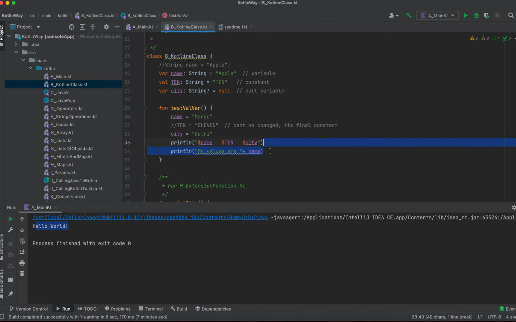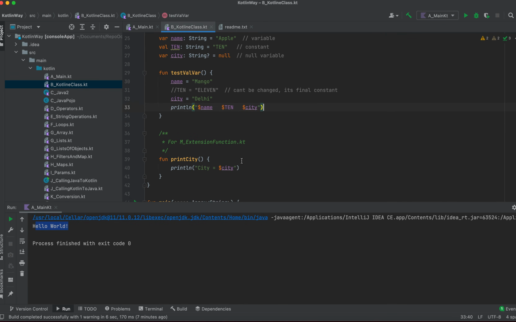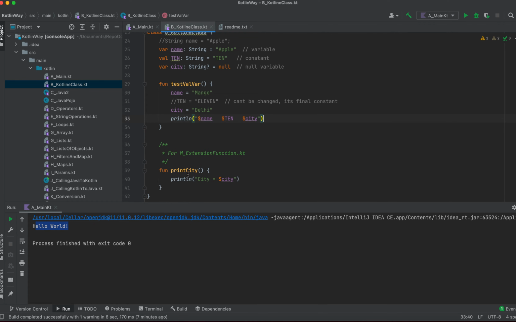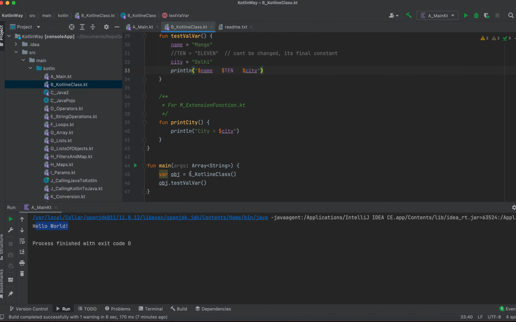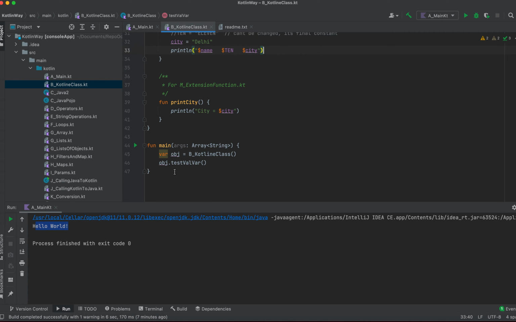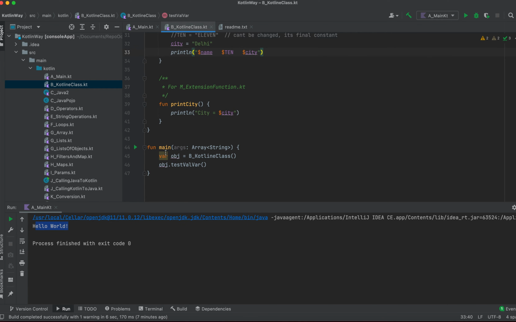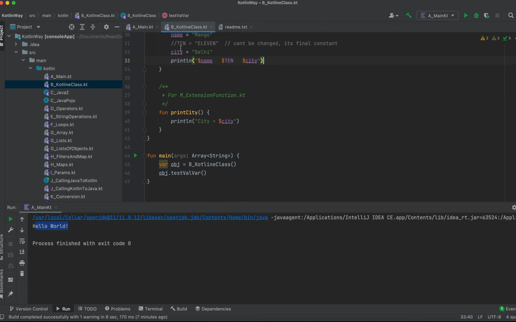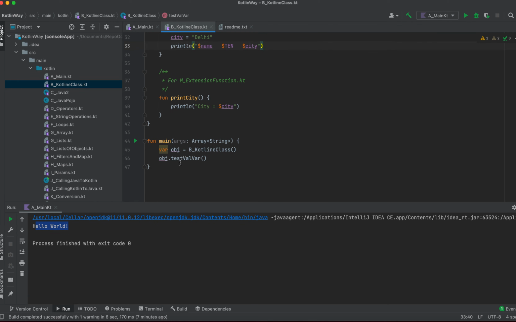Okay, so let me remove this line. So this is about this class, and this will be used in another class, so we'll discuss that at that time. And this is your main method. I have created an object of Kotlin here, and let me run this particular class first, then we will go back to the main class. So here I have created a main function outside the class. I have created the object of this Kotlin class, and I'm simply calling the function.